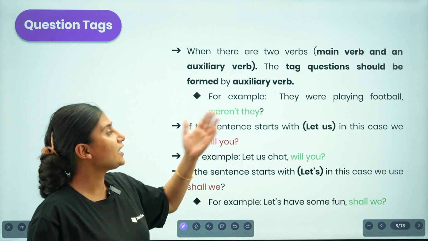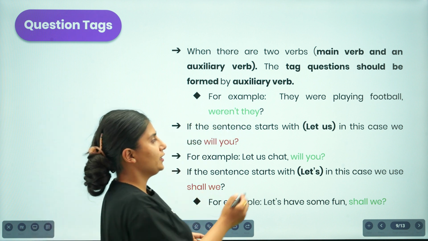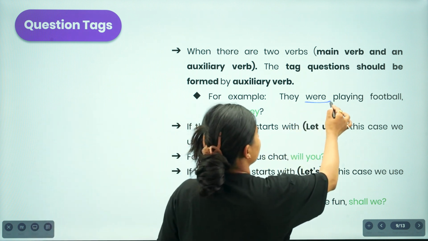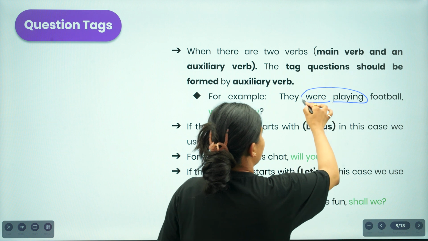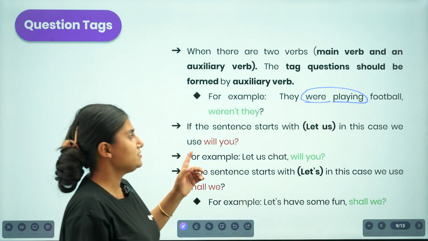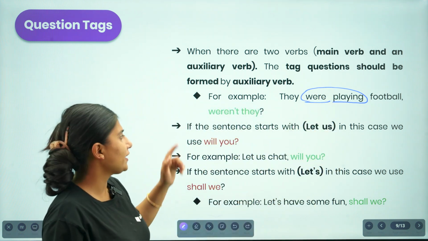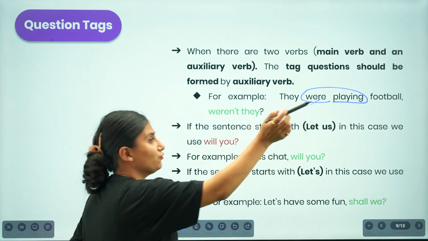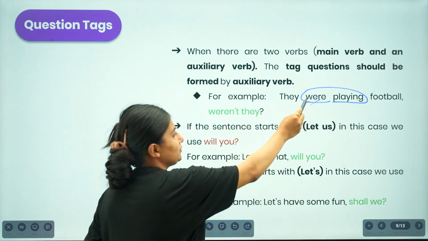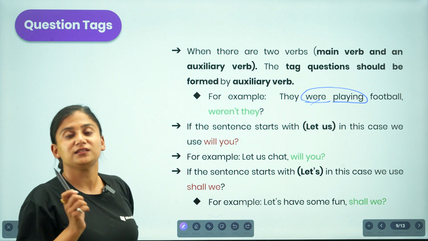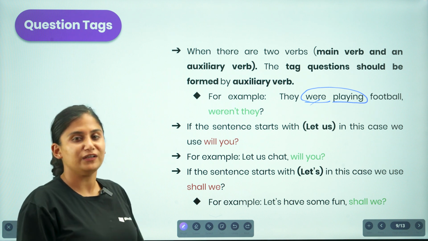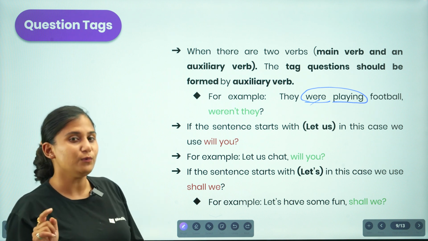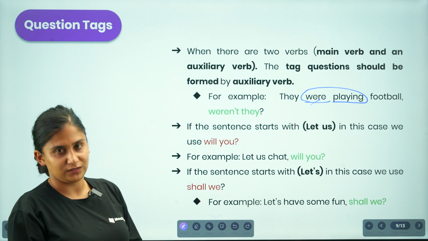For example, they were playing football. Where, were is the auxiliary verb over here, which is supporting playing, the main verb. Now in order to create a question tag, you are supposed to look for the auxiliary verb, not the main verb. So here were is passing on the insight that the sentence is in a positive form, and if the sentence is in a positive form, we are supposed to present the negative question tag, right?